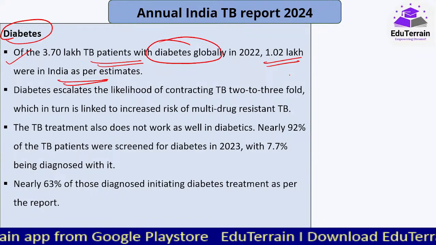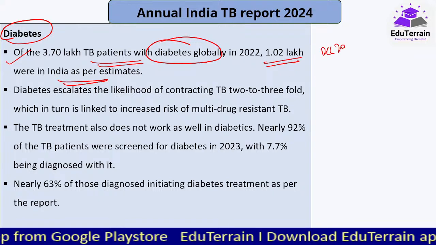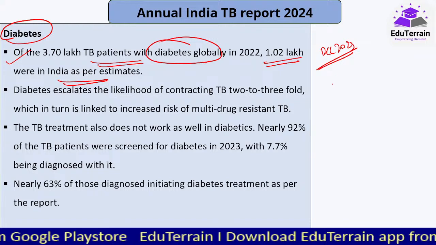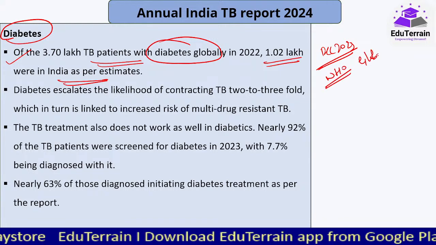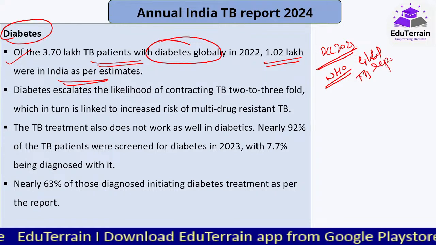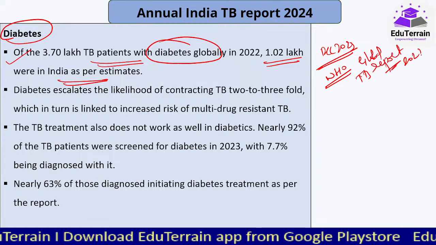Very recently, in December 2023, the World Health Organization released the Global TB Report for 2023.